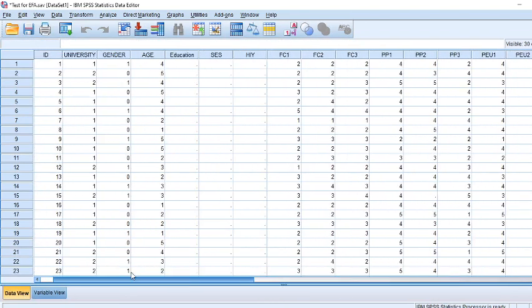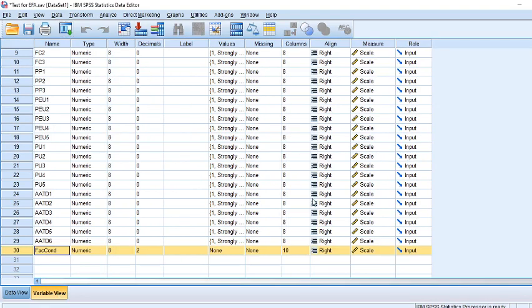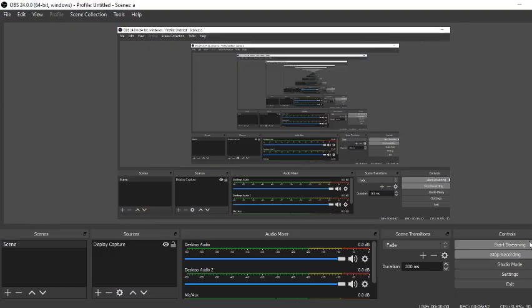This is the summated score of facilitating condition. I'm going to pause so that we do not have a lot of MBs in our video, create all these summated scales, and then we'll continue to run the correlation test. So please let me pause the video.